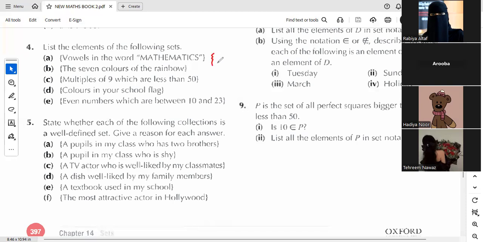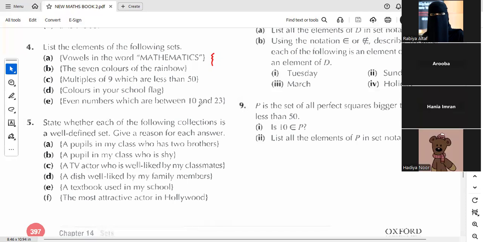Set notation. Yes. Miss, if the same element comes twice, like 2, we will write it only once, right? Yes, we can, because repetition is not allowed in a set. We have 3 vowel letters over there, A, E, and I. So you just need to write 3 of them with commas in between.